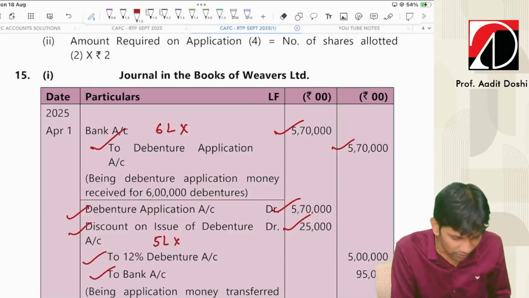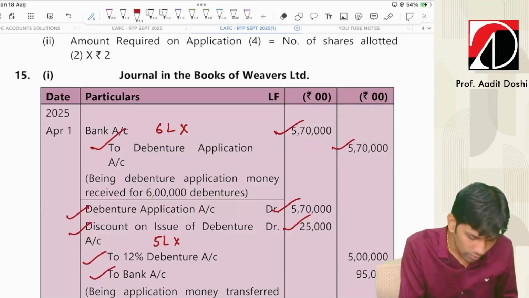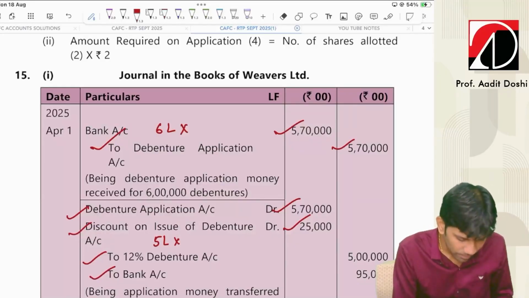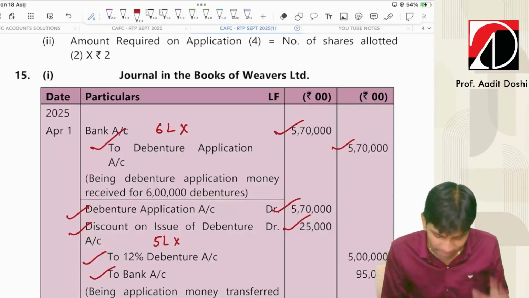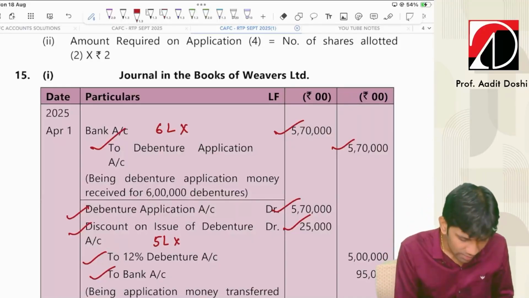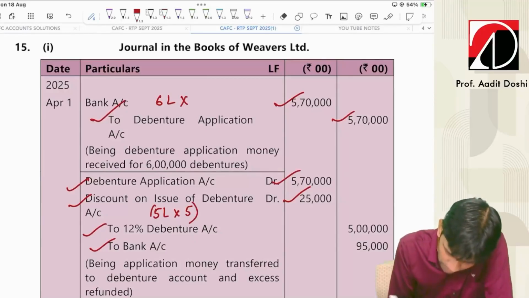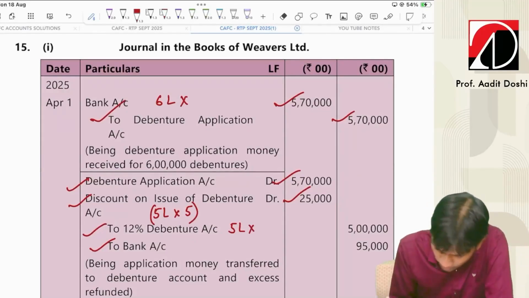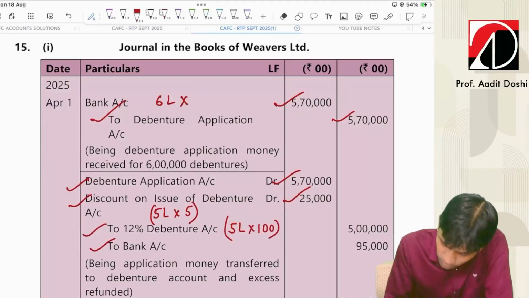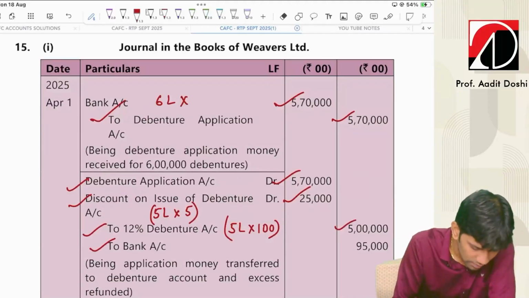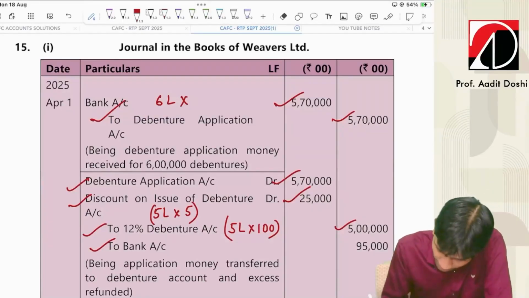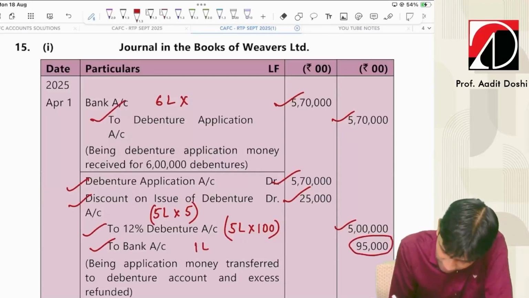6 lakh into 95, that comes to 5 crore 70 lakh divided by 100. So rupees are in hundreds. So 5 lakh 70,000. 5 lakh debentures into 5 rupees discount divided by 100. So 25,000 is the discount. In debentures, 5 lakh debentures into face value, that is 100, 5 lakh into 100 divided by 100. So 5 lakhs. And bank, the balancing figure, 95,000. That is 1 lakh debentures into 95.